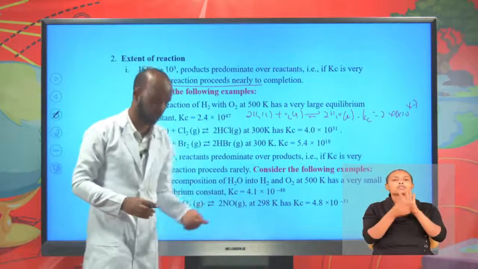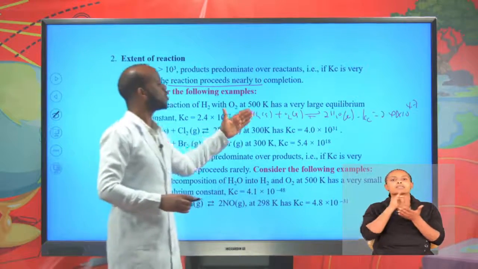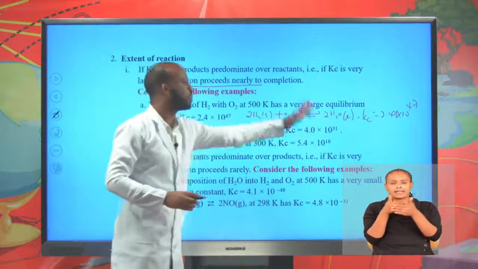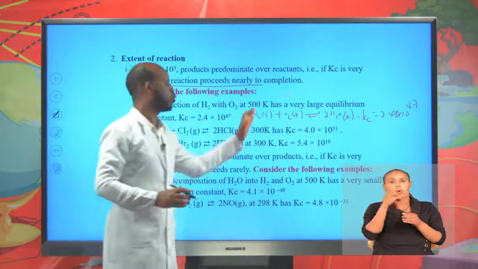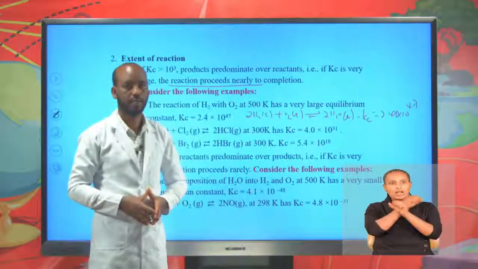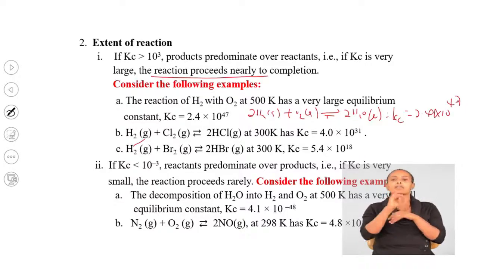This shows that this reaction proceeds nearly to completion, goes to completion. Therefore, the value of Kc tells us the extent to which reactants are converted into products.